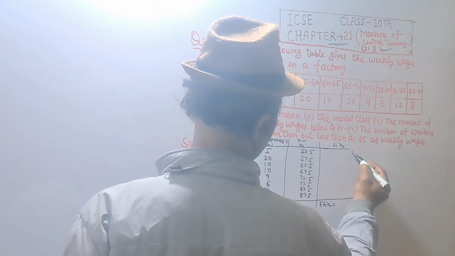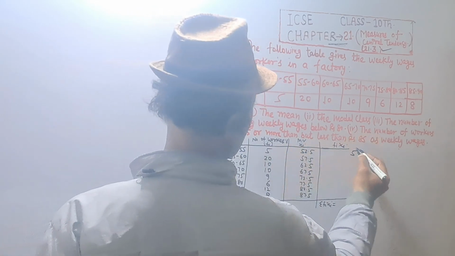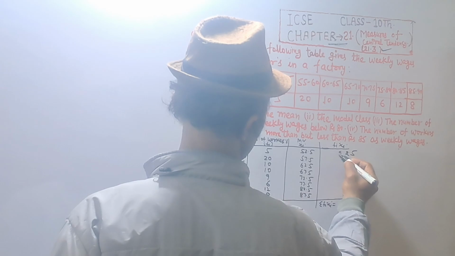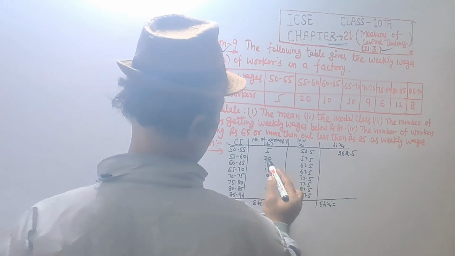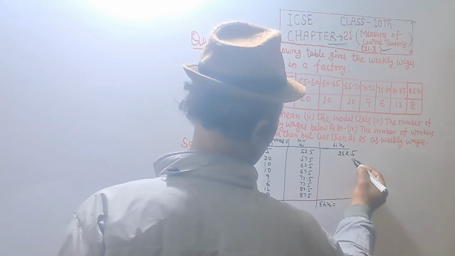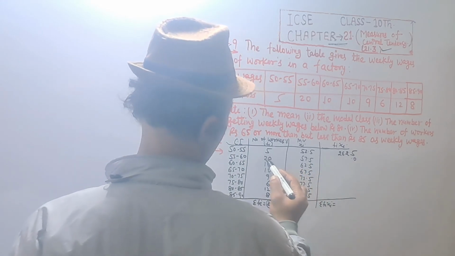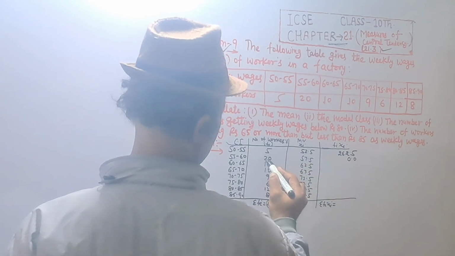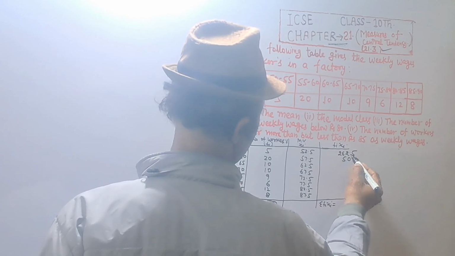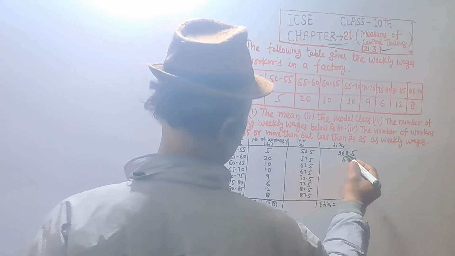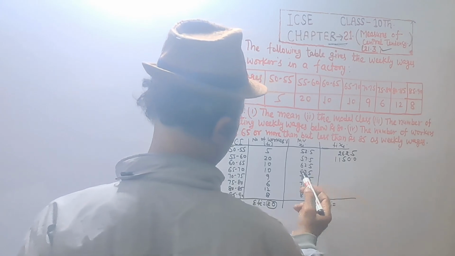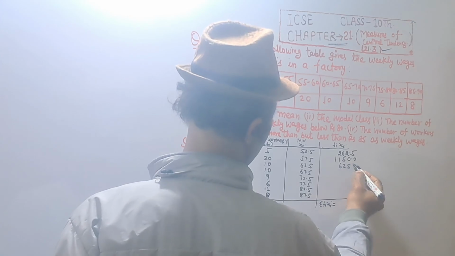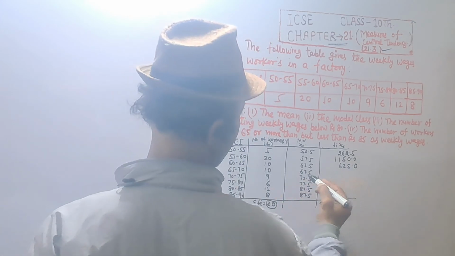5 5s are 25, 5 2s are 10 plus 2 is 12, 1 carry, 5 5s are 25 plus 1, that is equal to 26, and 5 2s are 10, 7 2s are 14 plus 1 is 15, 2 5s are 10 plus 1 is 11, and 10 multiplied by 62.5, that is equal to 625.0.